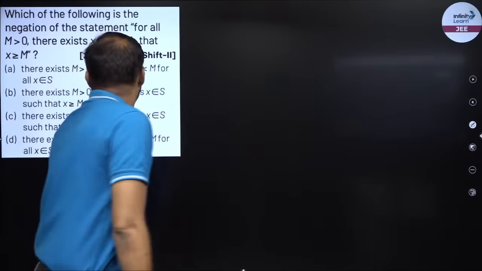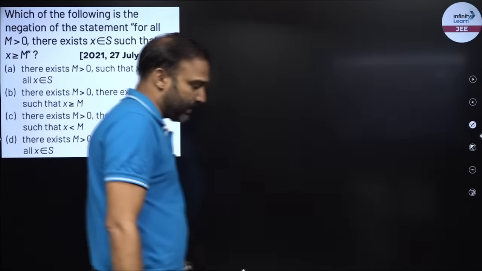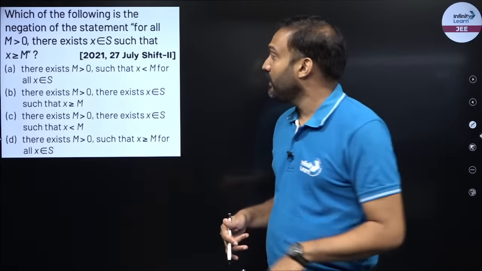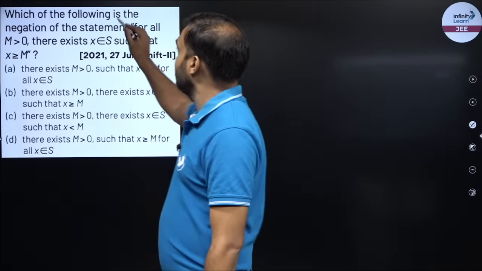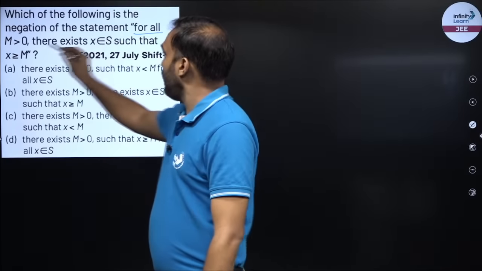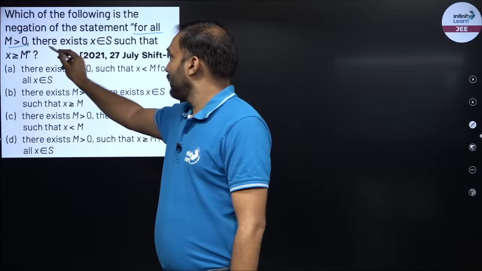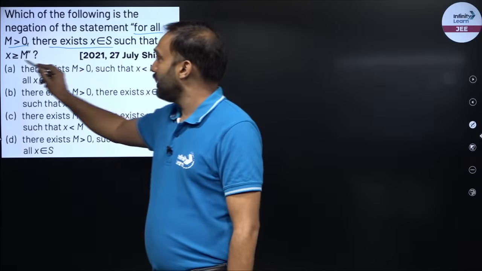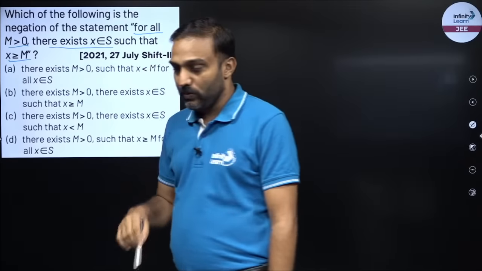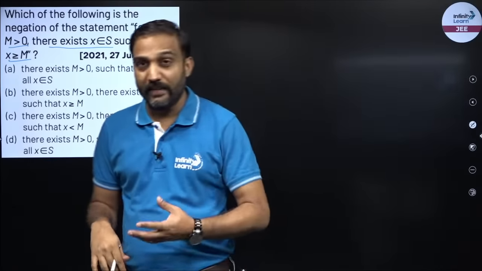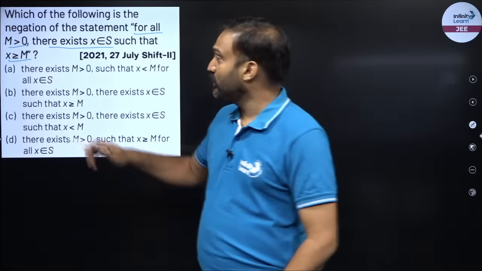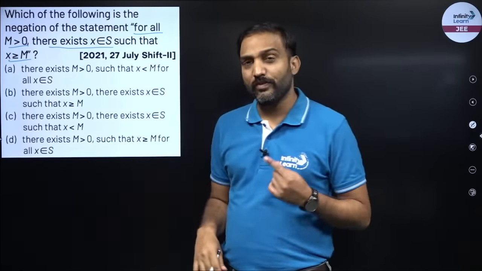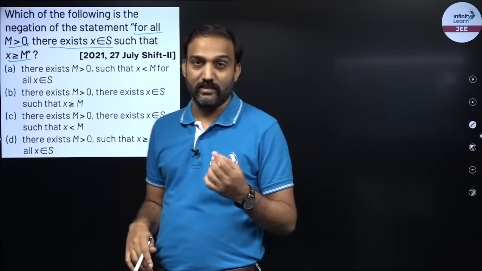Now the next question, I have to find out the negation of a statement. As I said, negation would be the opposite. Now see, the statement is: for all m larger than 0, there exists some x belongs to S such that x is larger than or equal to m. So I have to find out the negation. Negation of x larger than or equal to m would be x less than m.